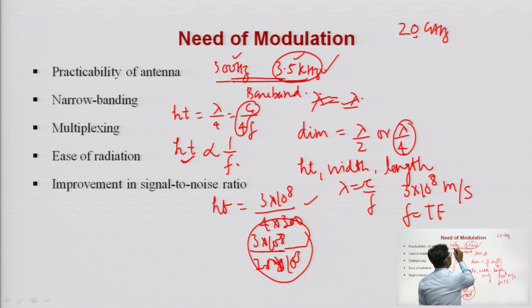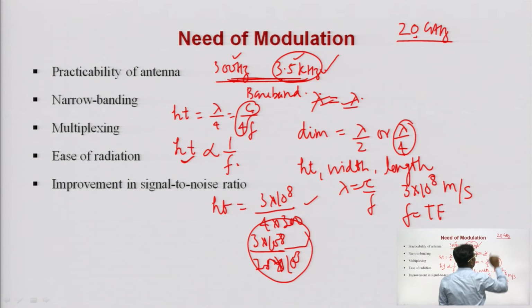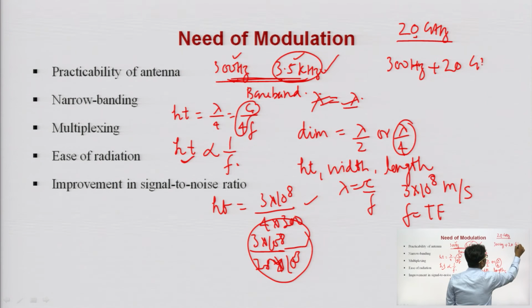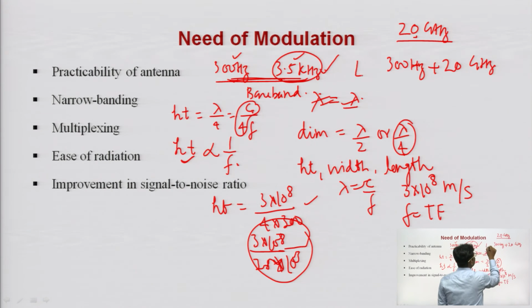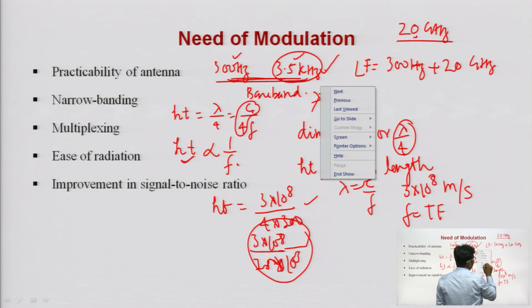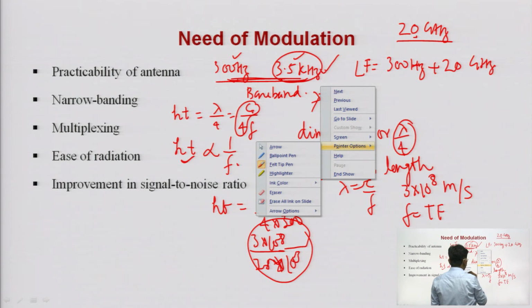If all these frequency components are superimposed over this 20 gigahertz carrier frequency, obviously the modulated signal will have the lowest frequency component of 300 hertz plus 20 gigahertz. This is the lowest frequency in the modulated signal, while the highest frequency component